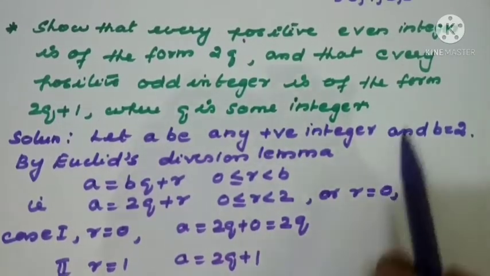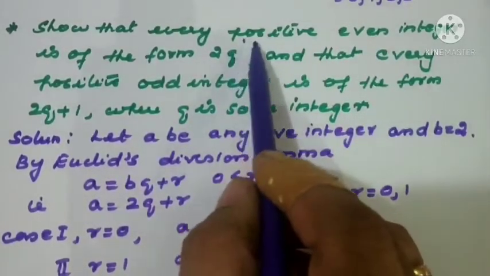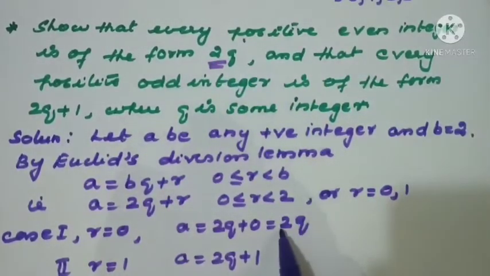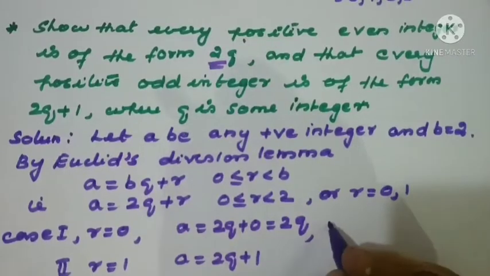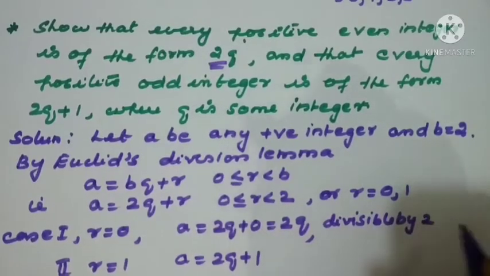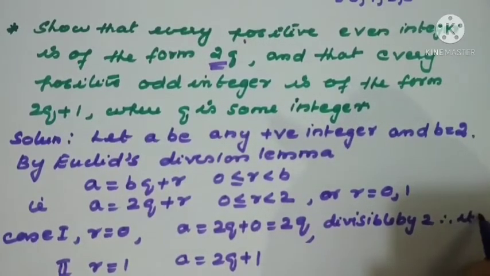Now the question is to show that every positive even integer is of the form 2q. That means we got 2q. 2q is divisible by 2. Then what can we say? This is an even integer, divisible by 2. It is a multiple of 2 only, right? So divisible by 2, therefore it is an even integer.